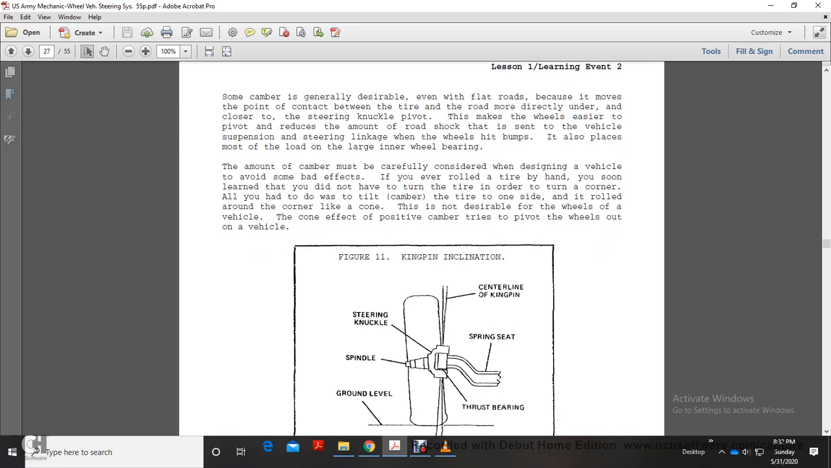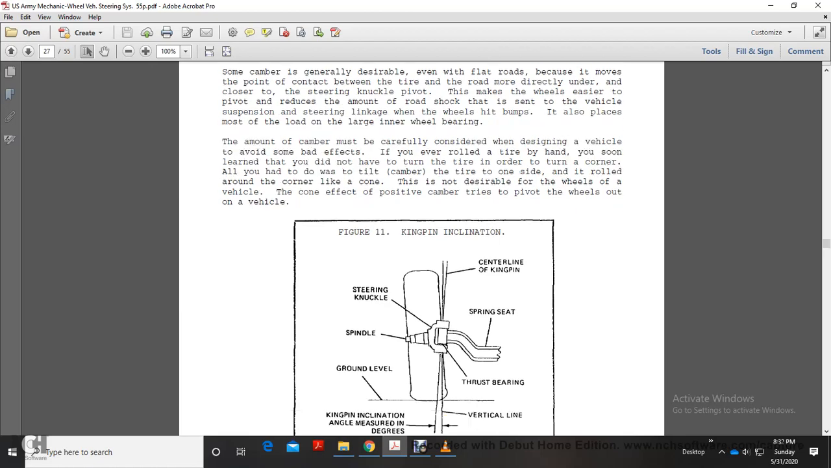The amount of camber must be carefully considered when designing a wheel to avoid some of the bad effects. To turn a corner, all you had to do was tilt the camber of the tire, and it rolled around the corner like a cone. The cone effect for a positive camber tire tends to pivot the wheels out of the vehicle.